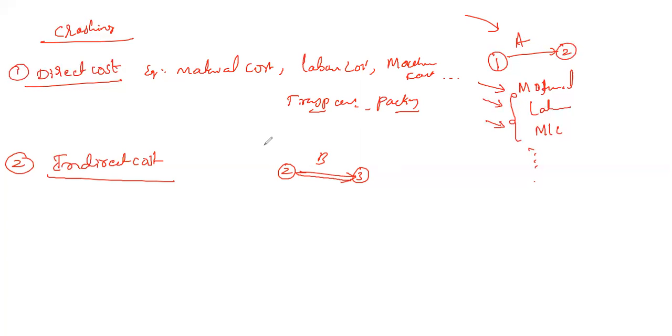In other cases, for example, administrative expenditure or maintenance cost. If you want to maintain the complete project, a number of activities will be involved, so we need to maintain it. Then there may be penalties put onto the project if the project duration is extended. If project completion days are extended, some penalty will be involved. This penalty is not directly related to this activity, but indirectly it is put onto the complete project. So like this, administration expenditure, maintenance cost, or penalties,